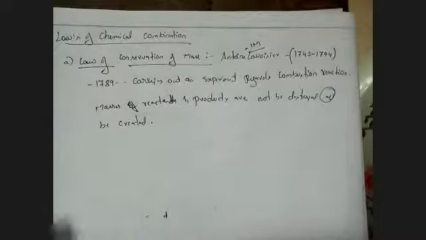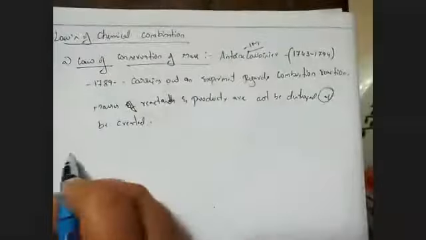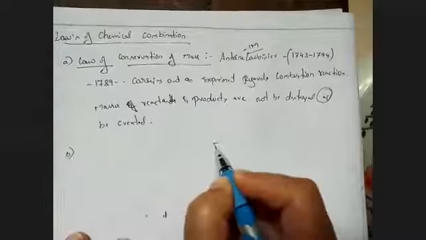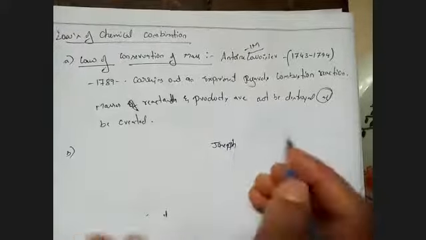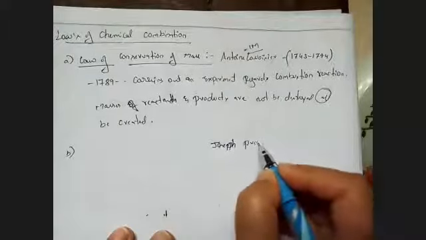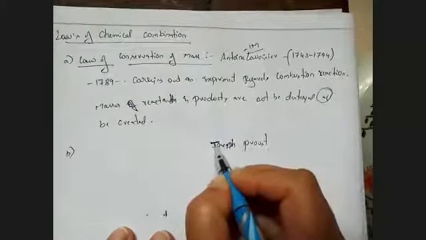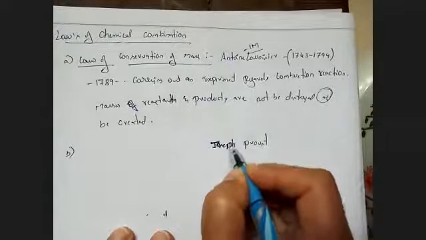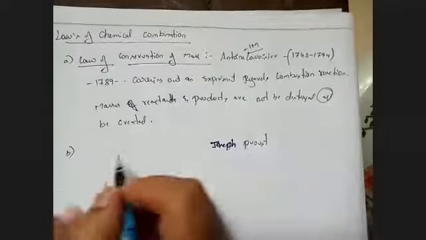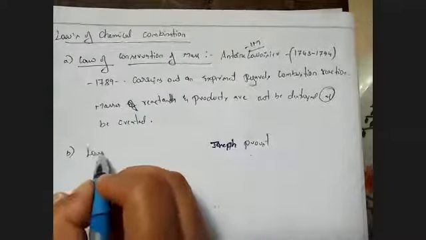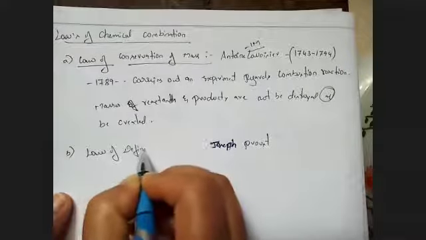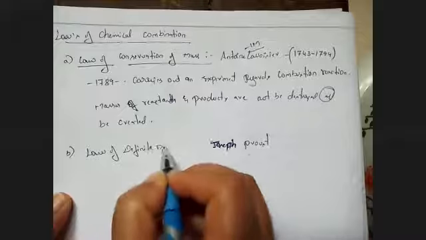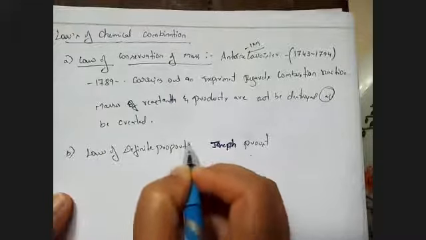Then next comes the hero called Joseph Proust. He stated the law of definite proportions.